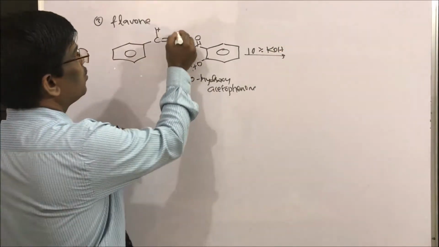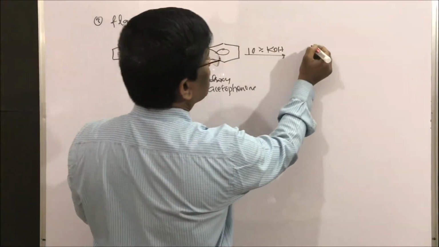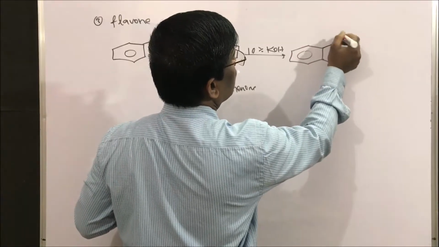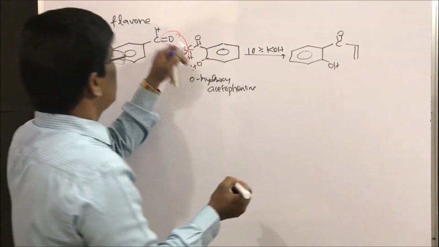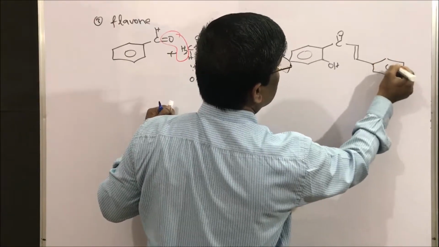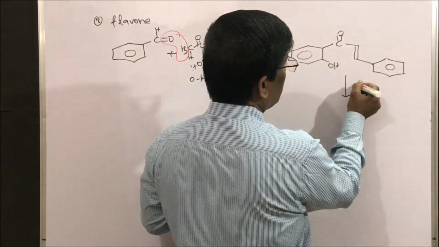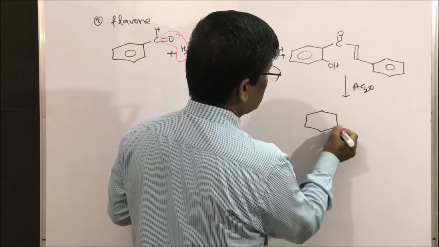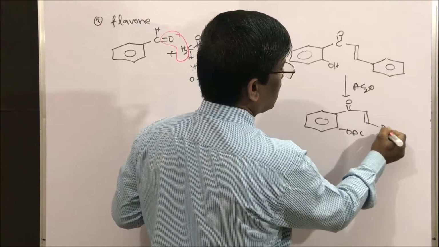Yes, this removes this hydroxy. For your understanding, I am writing this ring first. This is the acetophenone part, hydroxy, CO, followed by this double bond, and here the phenyl ring. This is the intermediate. So let us protect this hydroxy group by acetylation to give the acyl compound, this OAc, with the double bond and here the phenyl.